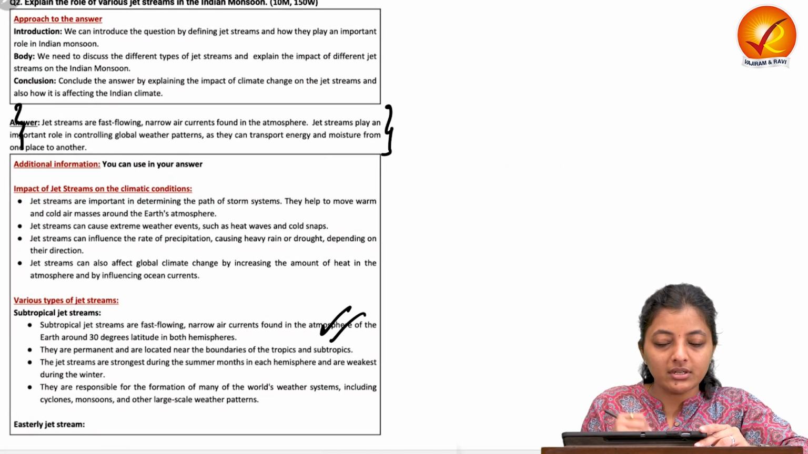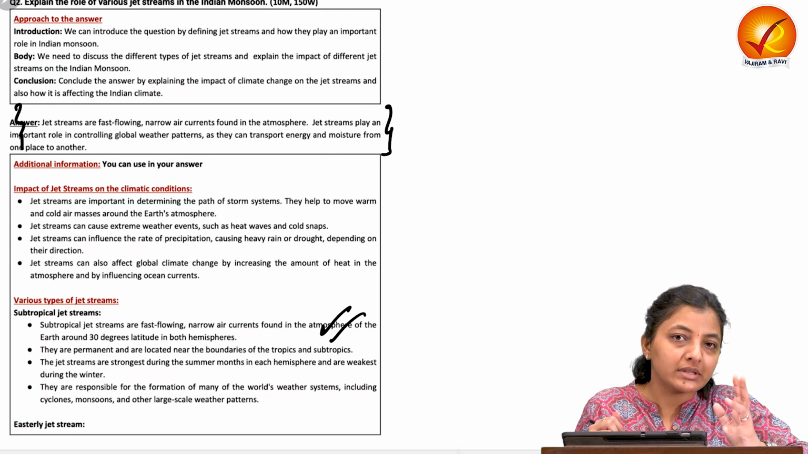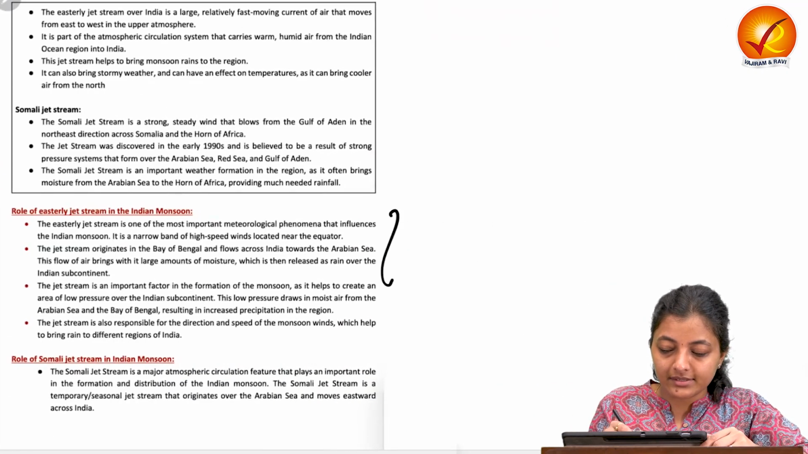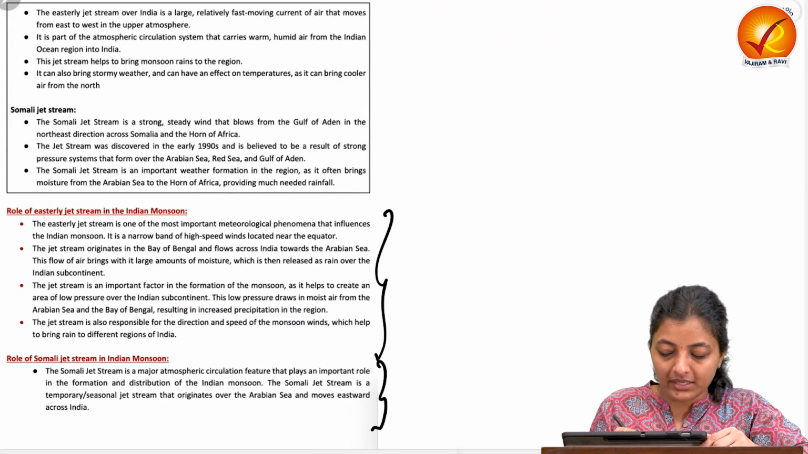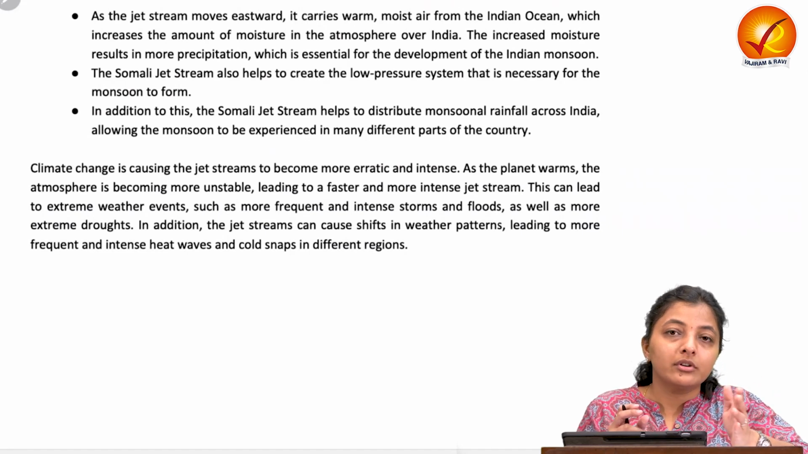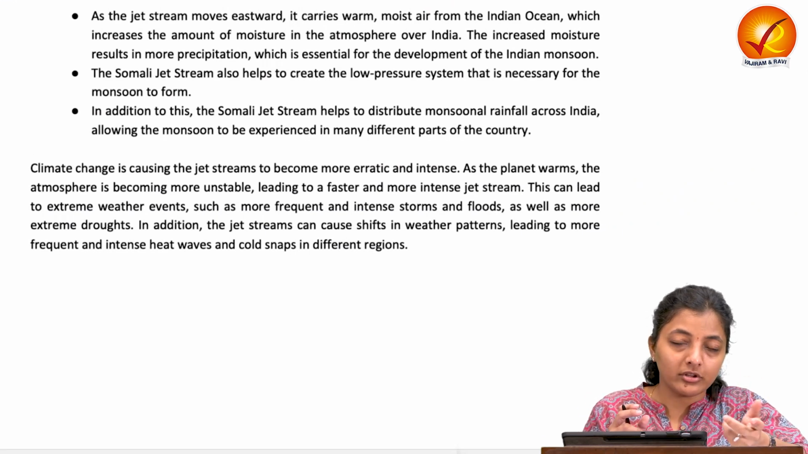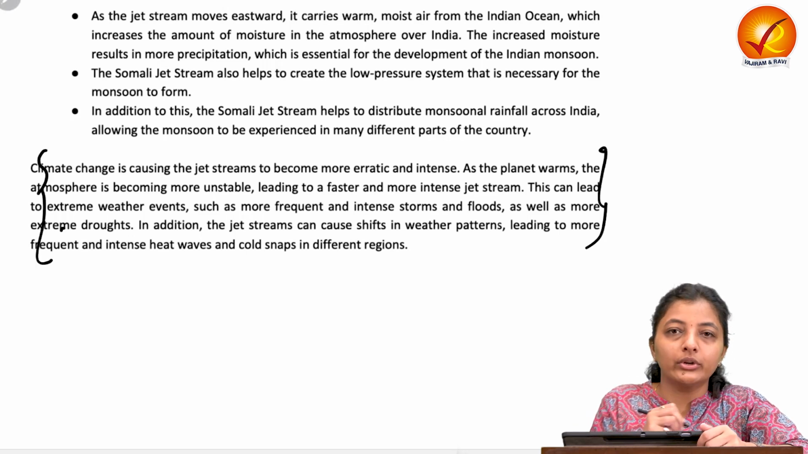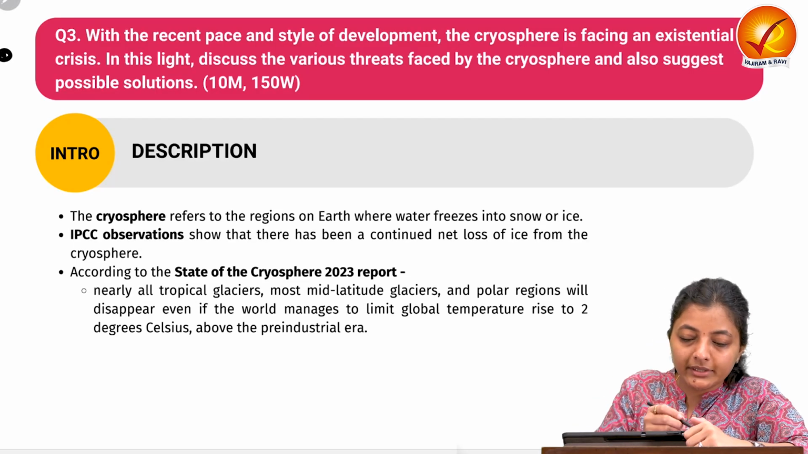Then this is the additional information provided for you so that you can use it wherever convenient. And this is the role of the easterly jet stream, the role of the Somali jet stream. And I have explicitly discussed one more jet stream's behavior or role, that is the subtropical westerly jet stream. Finally, concluding our answer. Now moving on to the third question.